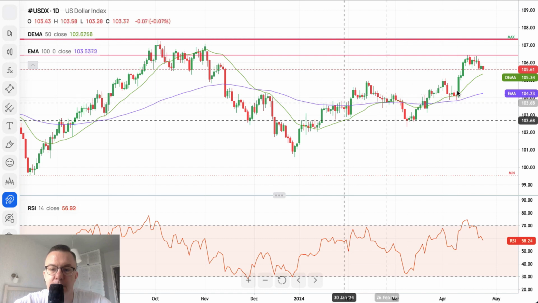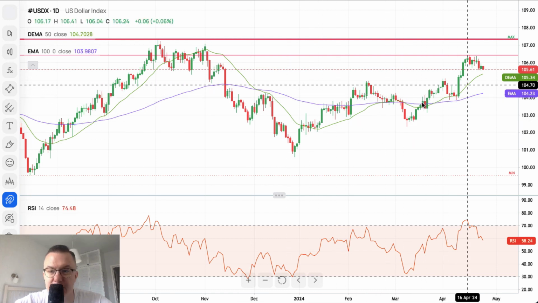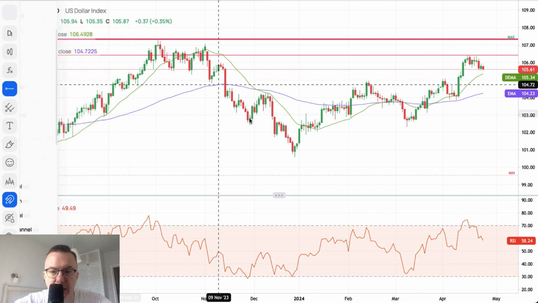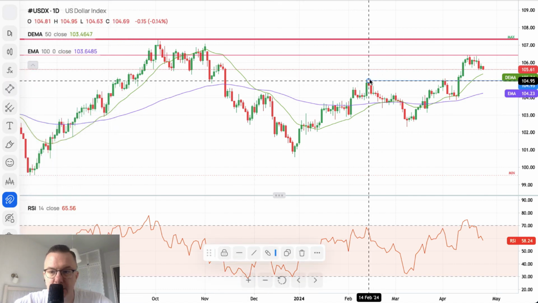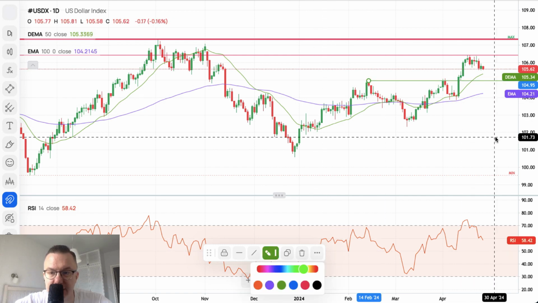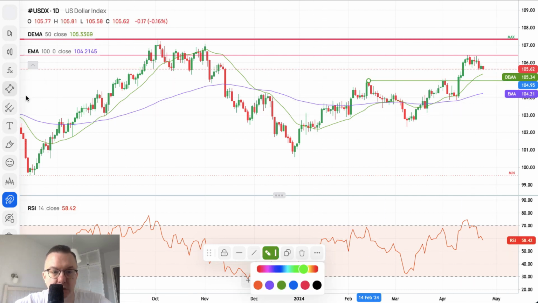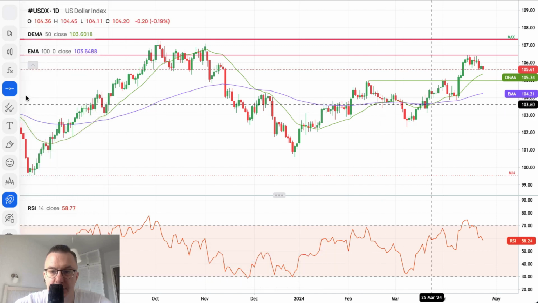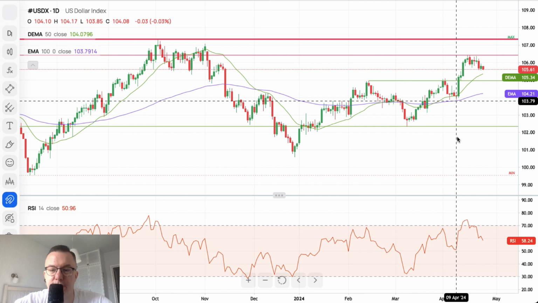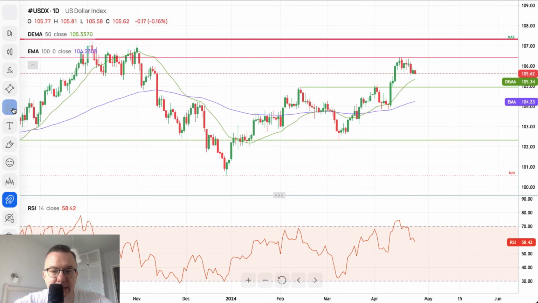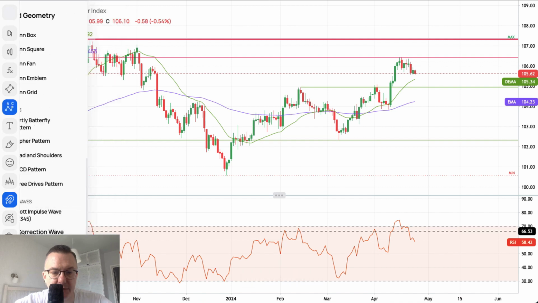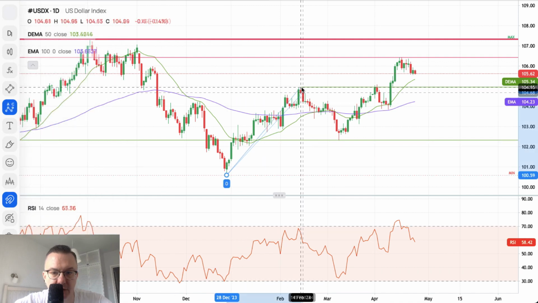Okay, ABC to the upside completed. It looks like it's completed, but let's just take a look at this level here. 104.95 as a local technical support must be broken in order to continue to the downside. So keep an eye on this level, because we might see some bounce from this level. And the pattern we are talking about is the ABC, or 1, 2, 3, 4, 5.